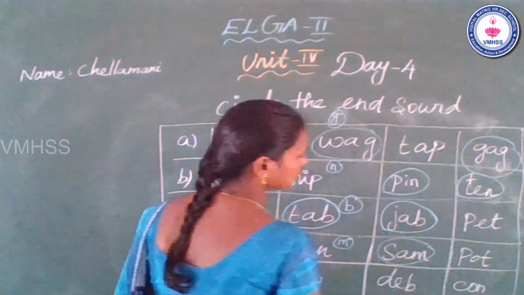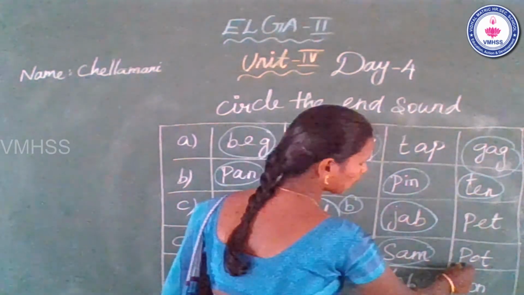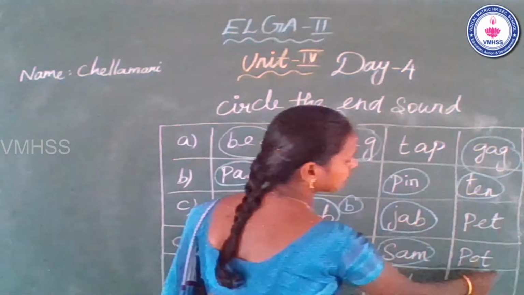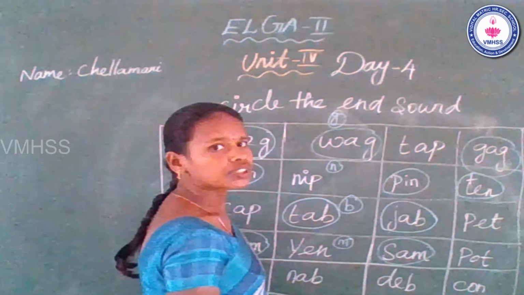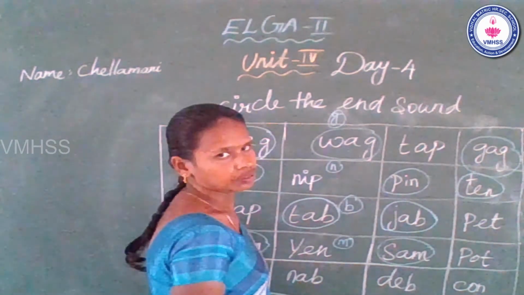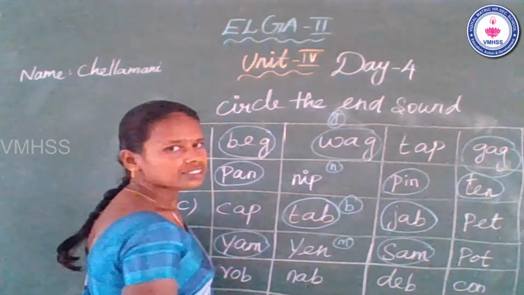Okay. See the last one. But the beginning sound, middle, N T. This word doesn't have the N sound T. Okay. So you don't circle it.